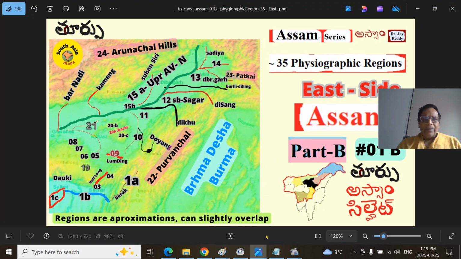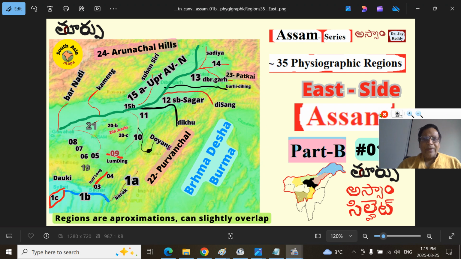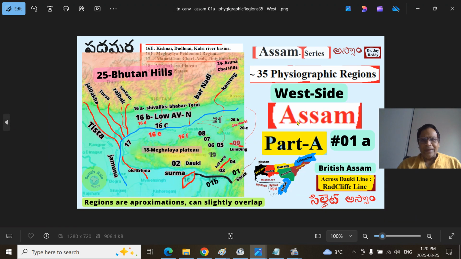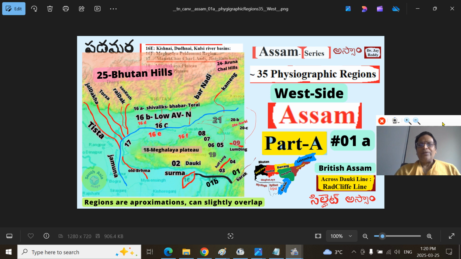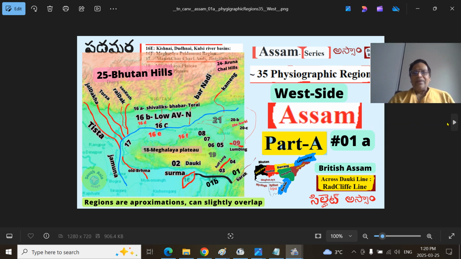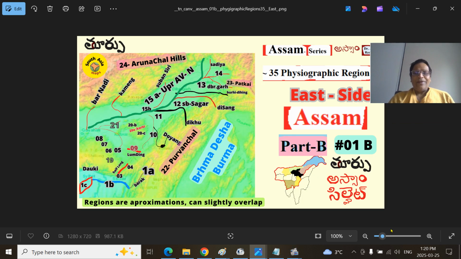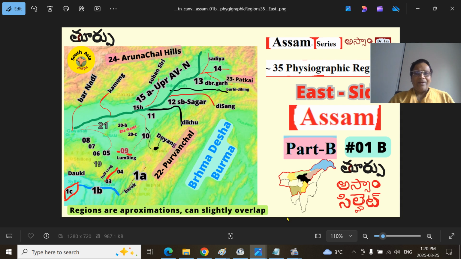So previously, friends, we looked at the physiographic regions of Assam, part A, that is 0A, round about half of them. This is 0B. So in order to differentiate, I have made the task clear here. B is part B, that is the Brahmadesha, the Burma region, Myanmar region. I have put it here as landmarks. You can see those differences.